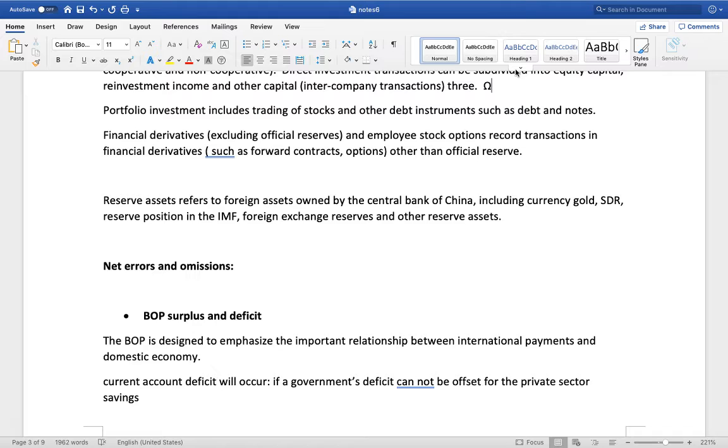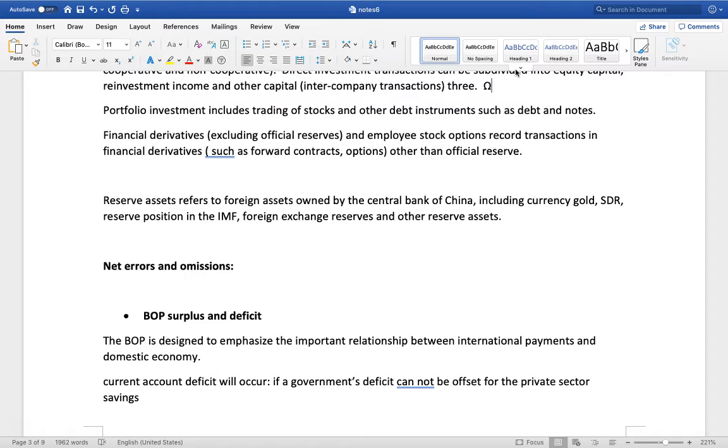Other investments include short-term and long-term trade credits, loans, including use of fund credit, fund loans, and loans related to lease finance, currencies and deposits, transferable deposits, as well as such items as savings and time deposits, savings and loan shares.